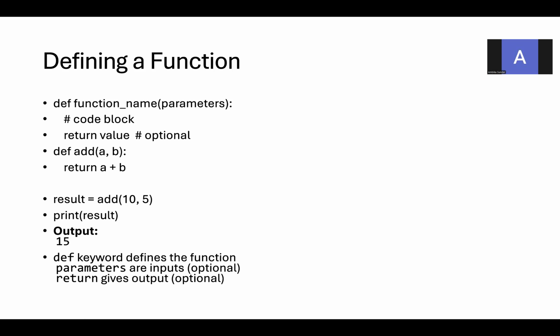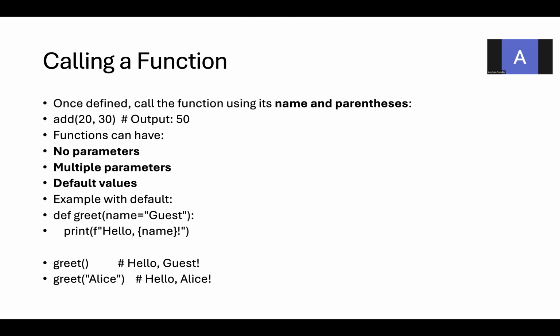The def keyword means it defines the function. Parameters are the inputs. They are optional. And return gives output. This is also optional. This is the way we define a function. Calling a function: once the function is defined, call the function using its name and parentheses.